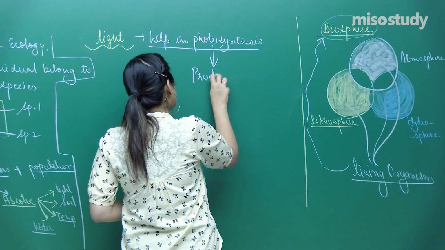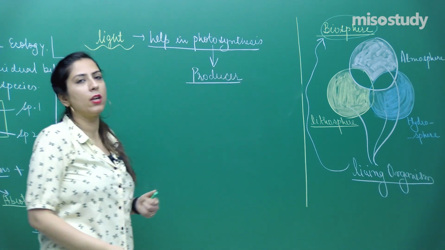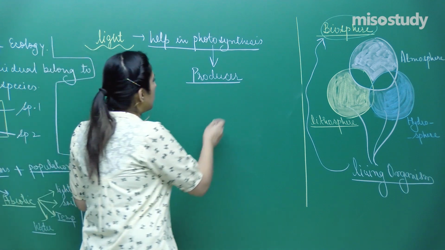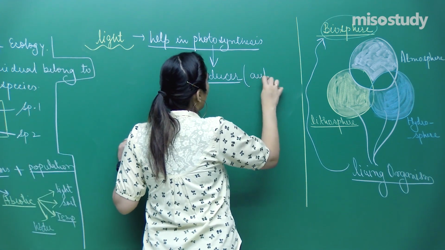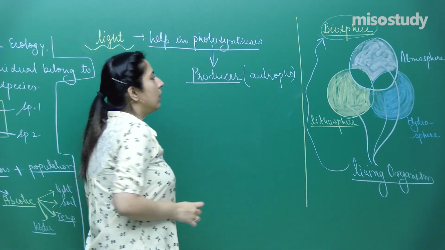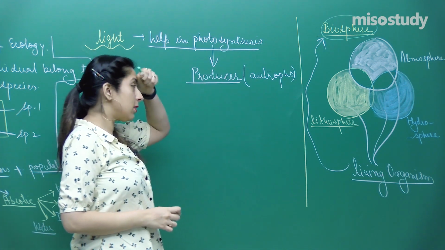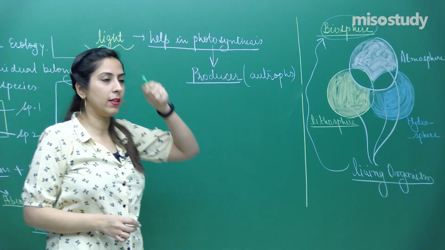What are producers? That means they are producing something. They are autotrophs, so I can write autotroph in brackets. That means they prepare food. So they help in photosynthesis. Producers and autotrophs are there, right?